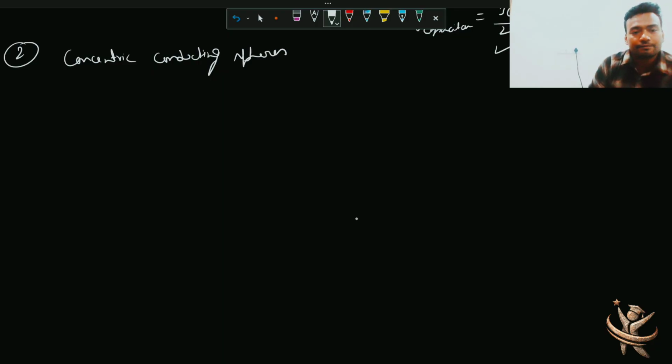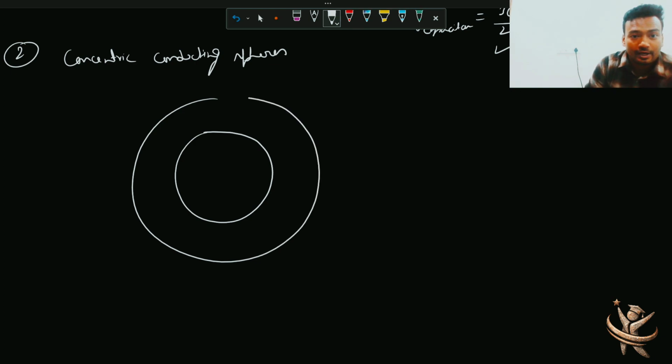Concentric conducting spheres. You have one conducting sphere, you have another conducting sphere. And here, if I talk about the standard figure, you have to ground the outer one, not the inner one, the outer one. Why?